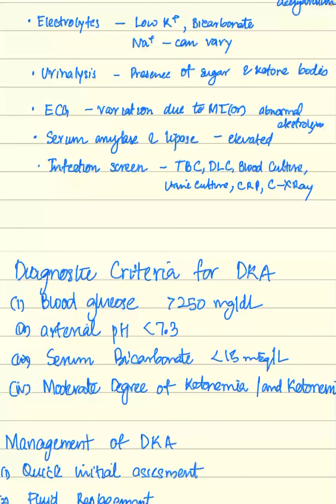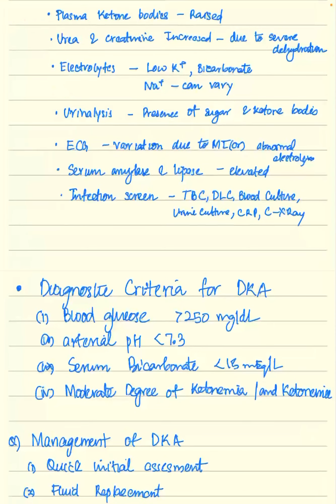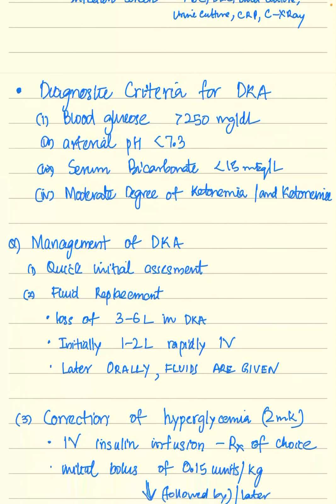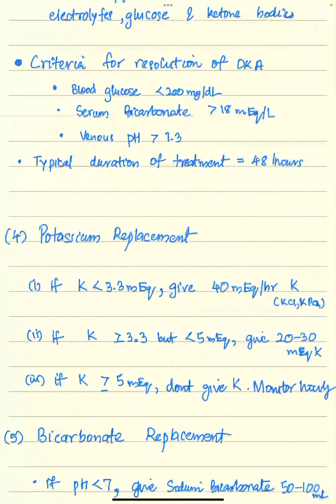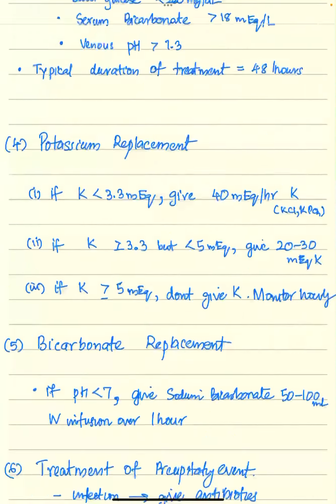Diagnostic criteria for DKA include blood glucose more than 250 mg per deciliter, arterial pH less than 7.3, serum bicarbonate less than 15 milliequivalent per liter, and moderate degree of ketonemia. Management of DKA can be said in 6 headings.